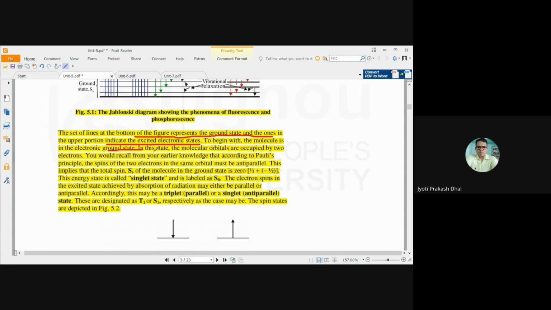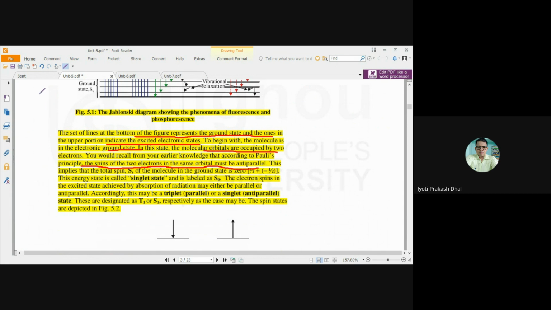To begin with, the molecule is in the electronic ground state, that means in the S0 state. In this state, the molecular orbitals are occupied by 2 electrons, because the capacity of every molecular orbital is 2 electrons. According to Pauli's exclusion principle, the spins of the 2 electrons in the same orbital must be antiparallel.